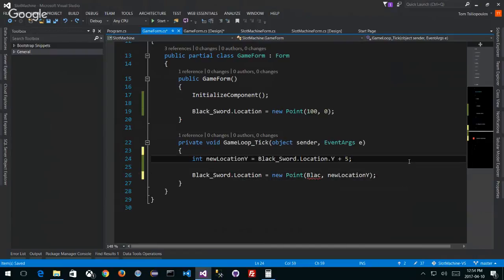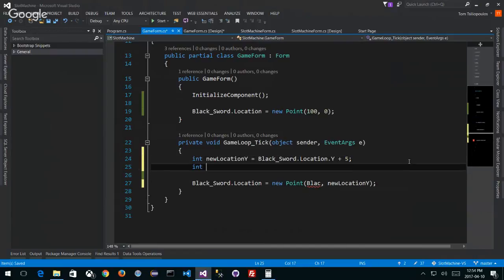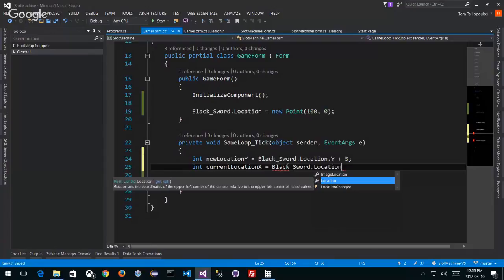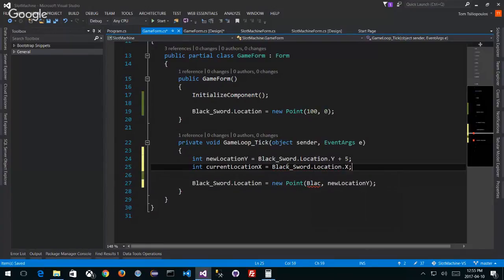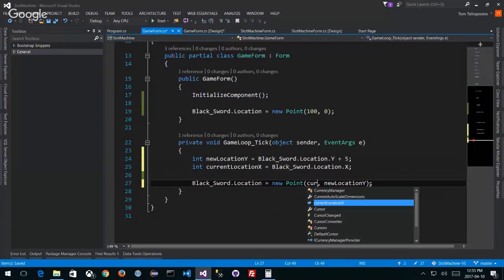Say something like int current location of y, current location of x. No, I don't want that. Current location, because I might have to modify it later. Current location of x will be equal to the black sword dot location dot x, right? I'll make that equal to that, and I'll just put current location x all the time. Maybe I want to modify that later.